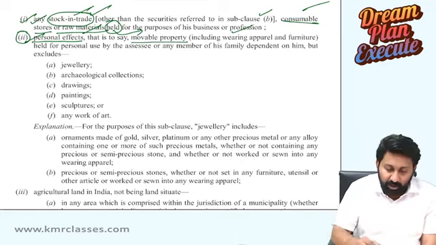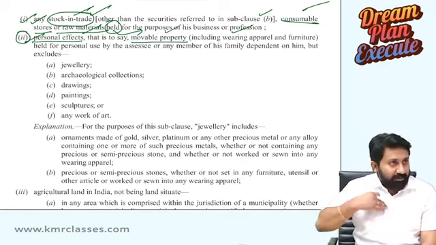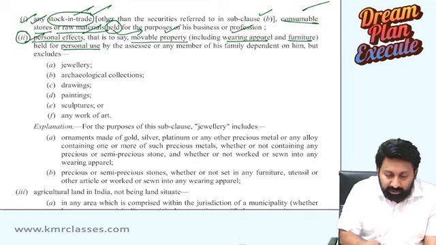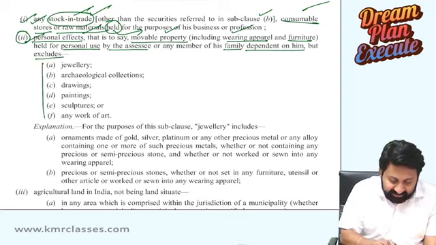That is to say, movable property, including clothes, wearing apparel, and furniture at home, held for personal use by the assessee or any member of the family dependent on him, but excludes these things.